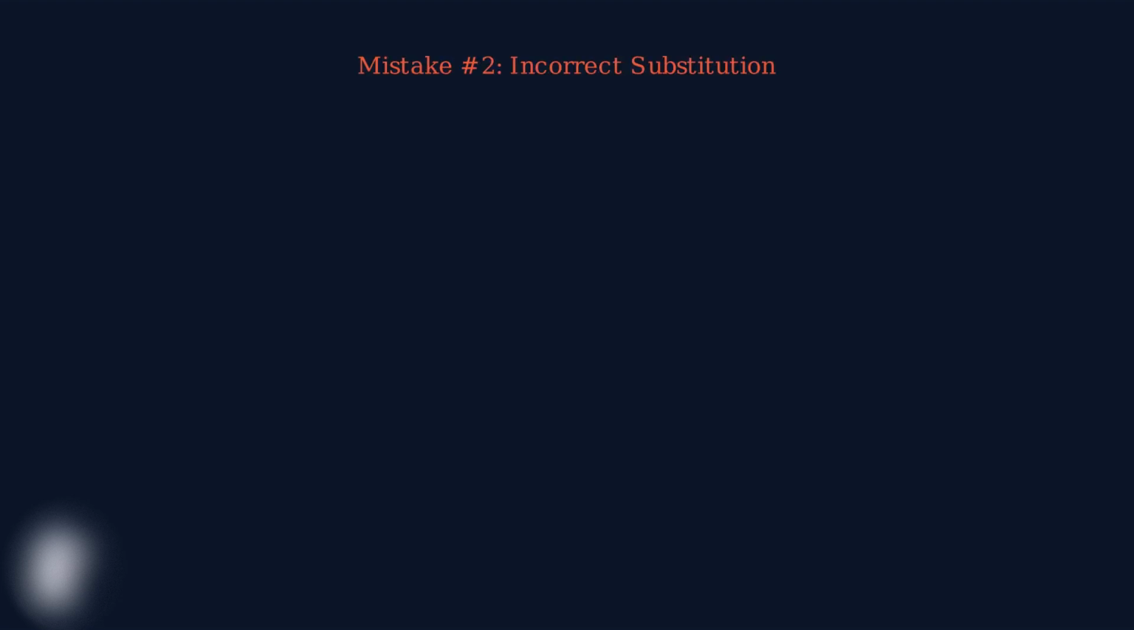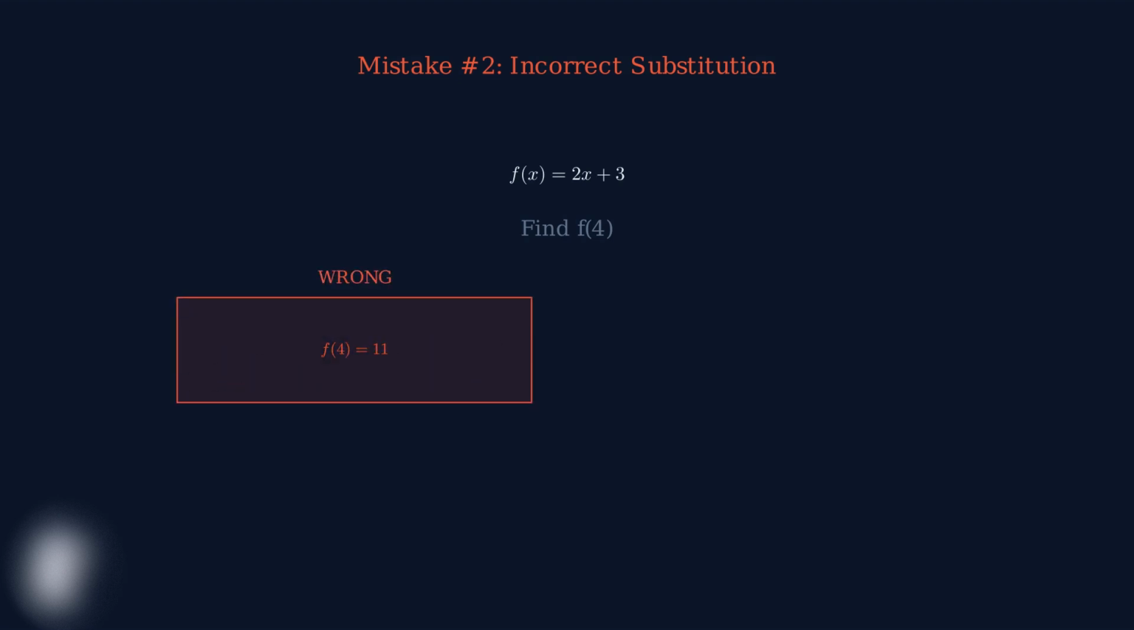The second common mistake involves incorrect substitution. When evaluating a function, you must clearly show each step of the substitution process. Many students jump directly to the answer without showing their work. This makes it impossible to check for errors and doesn't demonstrate understanding. Instead, always write out each step clearly. First substitute 4 for x, then perform the arithmetic operations step by step. This approach helps prevent errors and shows your mathematical reasoning.